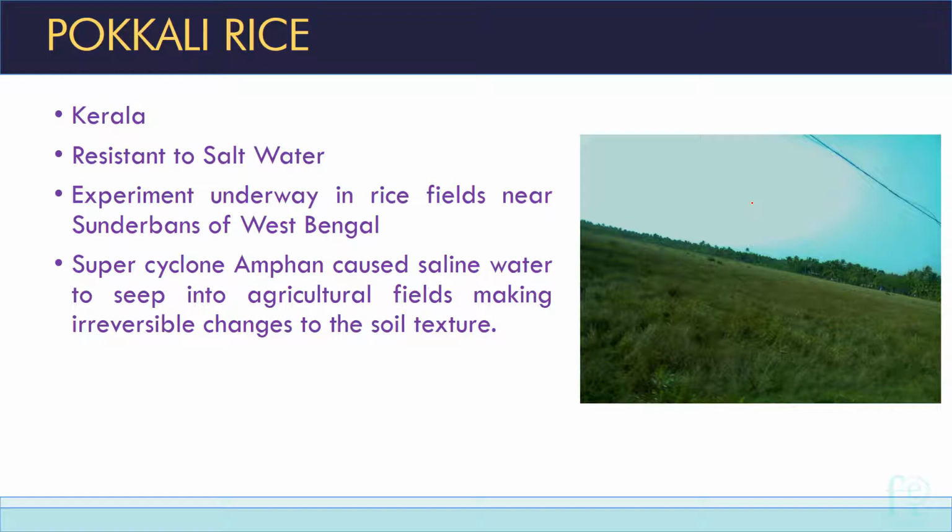So what happened in West Bengal? Super cyclone Amphan occurred and it caused the saline water to seep into the agricultural fields. So this was recently in news, so it's an important question. So many questions are coming here. Pokali rice is belonging to Kerala. What is the specialty of Pokali rice? It is resistant to salt water, and super cyclone Amphan occurred in West Bengal.